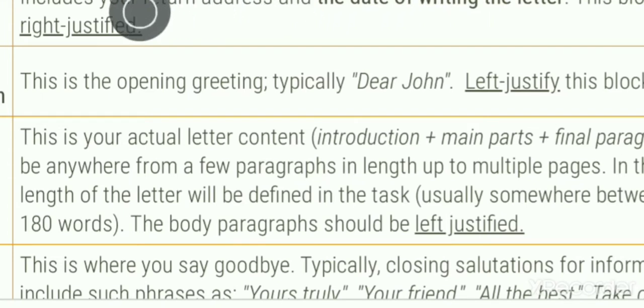You can get the letter returned from that address, and this block is right justified, so it is written in the right corner of the page where you are writing the letter. Just in the right hand corner you write the address block. In the address block you write your full address where you can receive the letter.